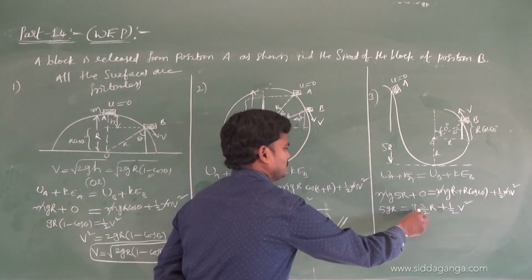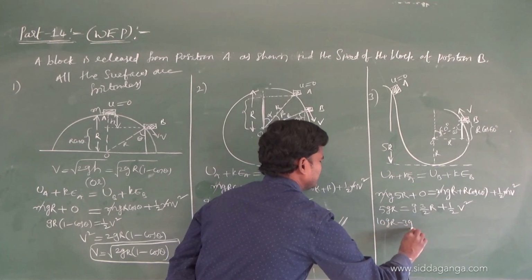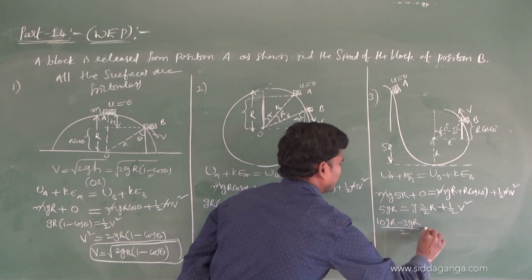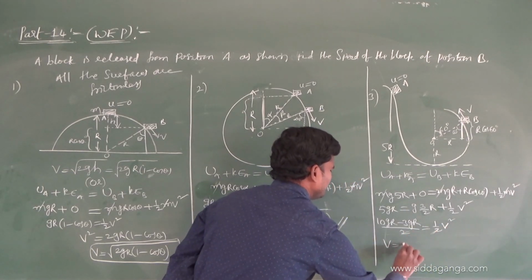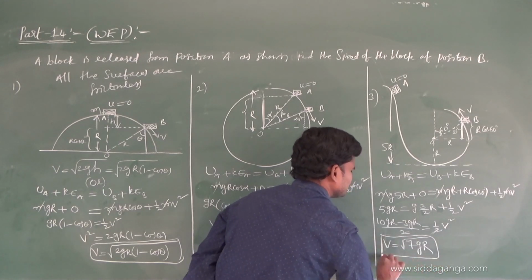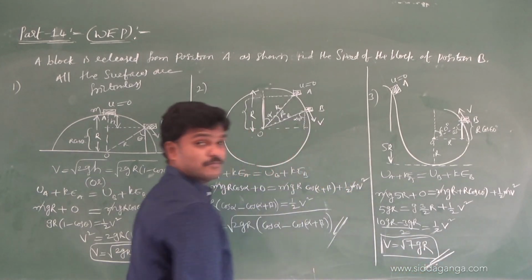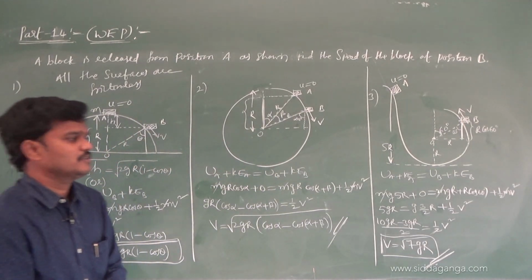So take this 2 left. 10gr minus 3gr by 2 is half v square. 2 gets cancelled. v is equal to, just verify, 7gr. v I am getting root 7gr. Okay, these are the questions.